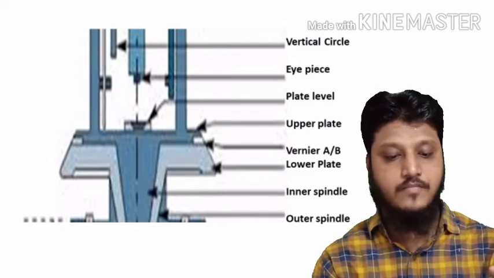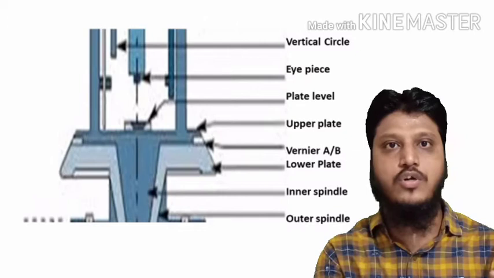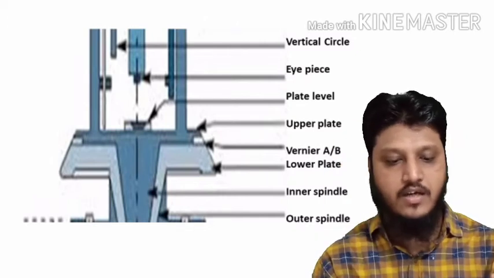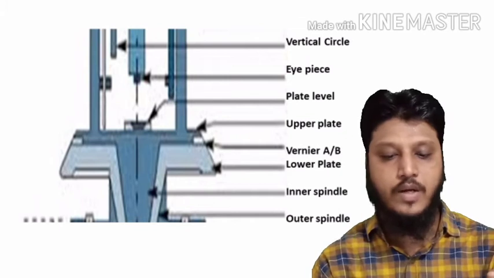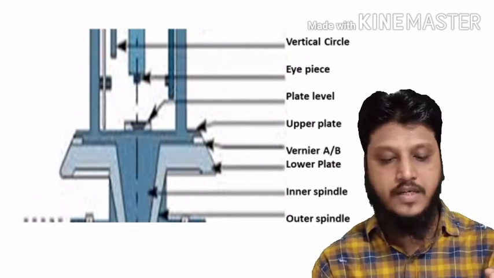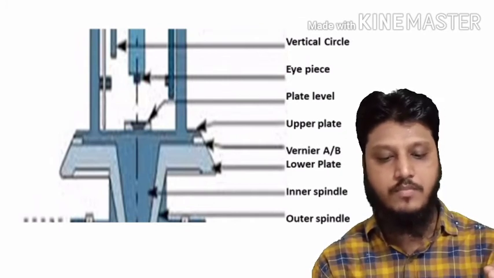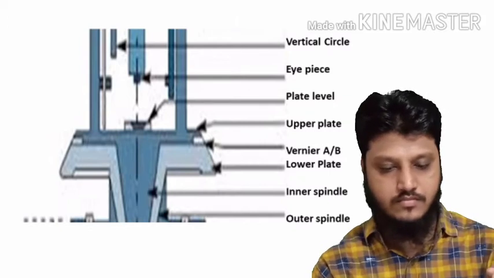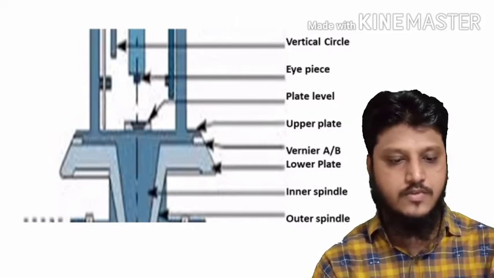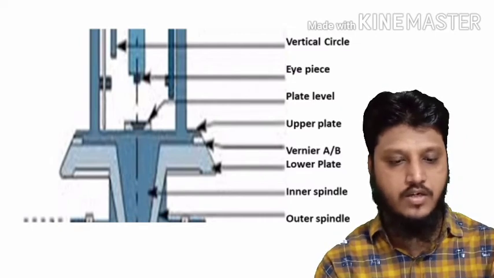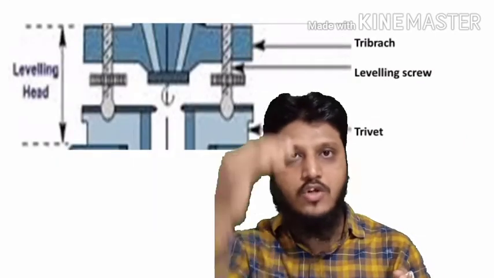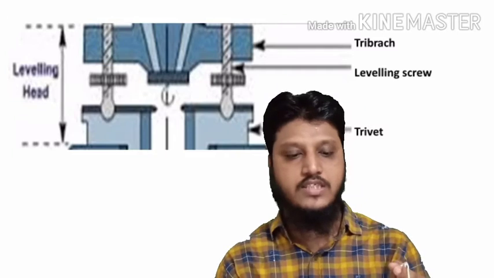Further, there is the inner spindle. The inner spindle is the support of the upper plate, whereas the outer spindle is the support of the lower plate. So these are the middle components of the instrument. Now coming to the lower part. What is at the bottom?